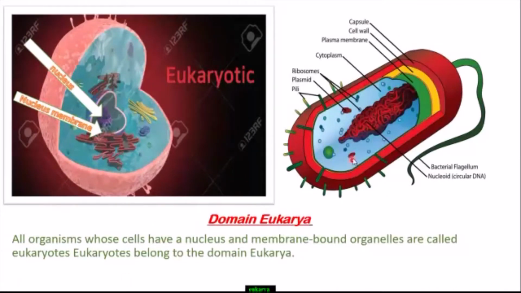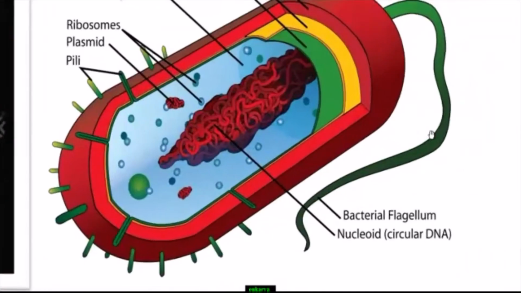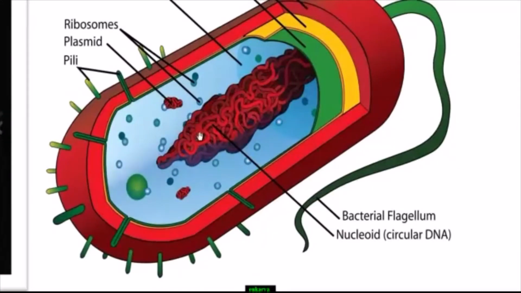And here in the prokaryote, let's see it. We find circular DNA floating in the cytoplasm. There is no nucleus in the prokaryote.